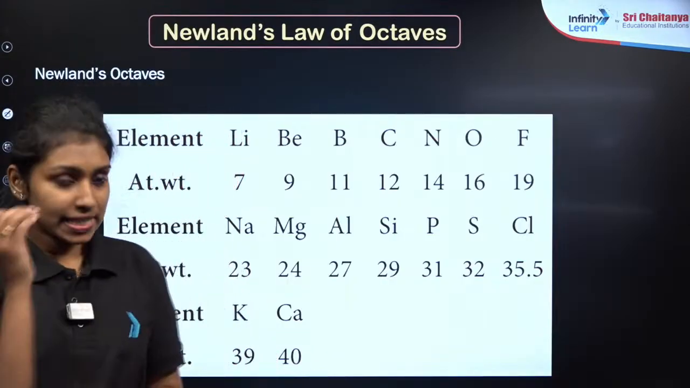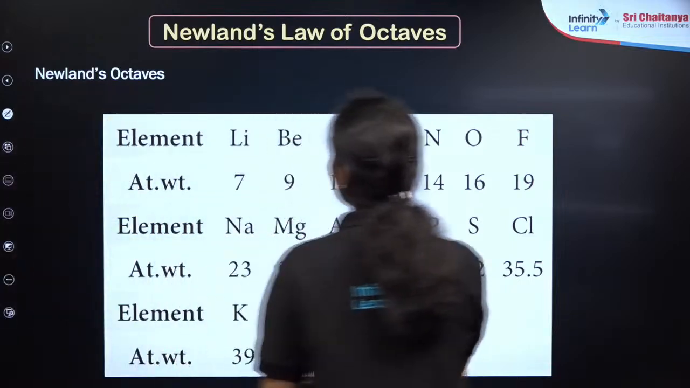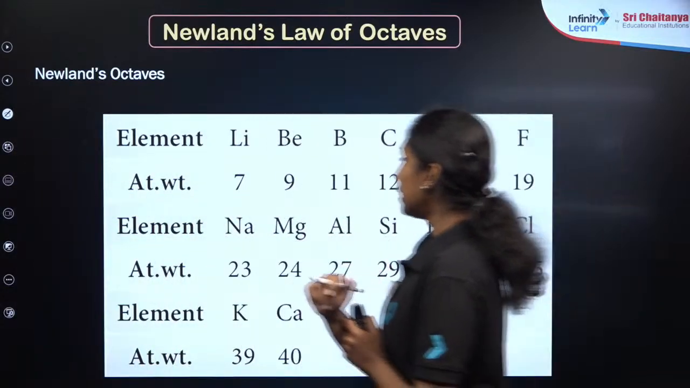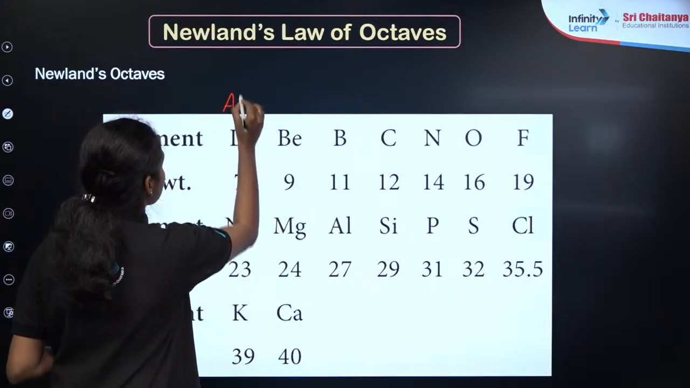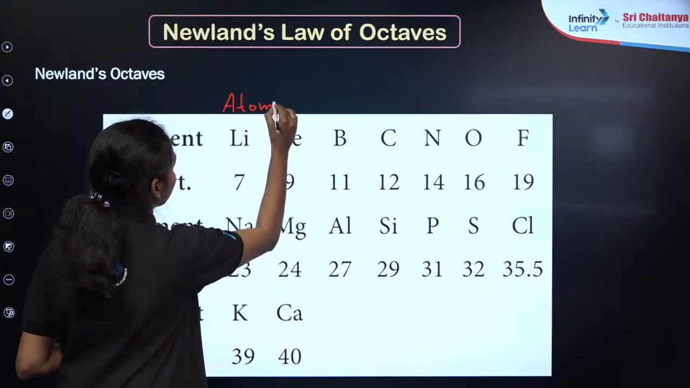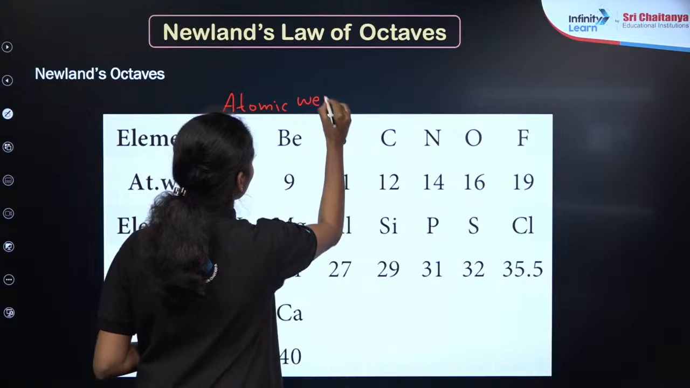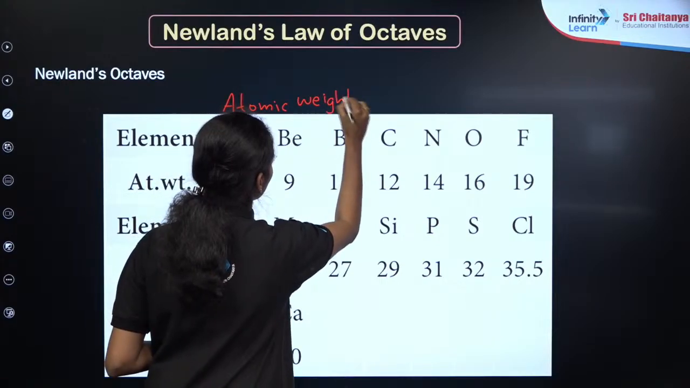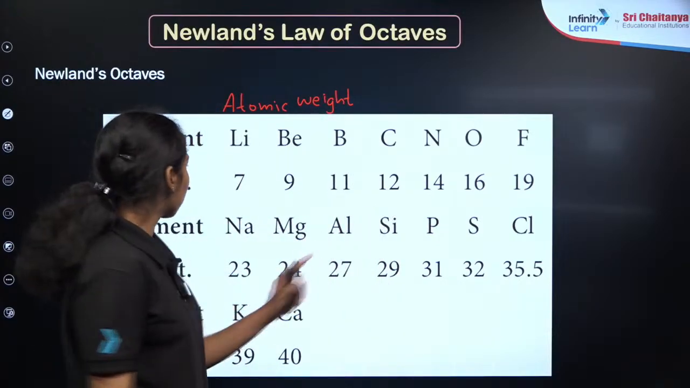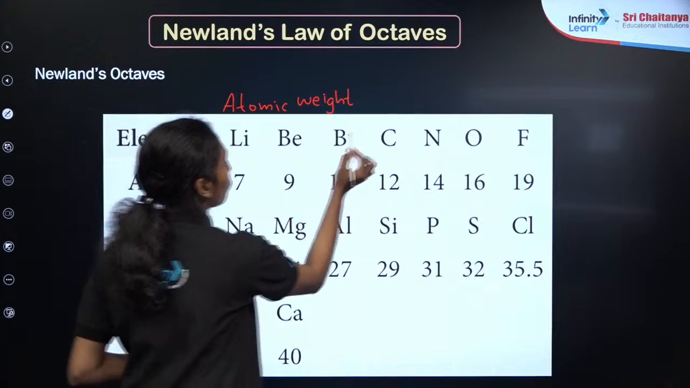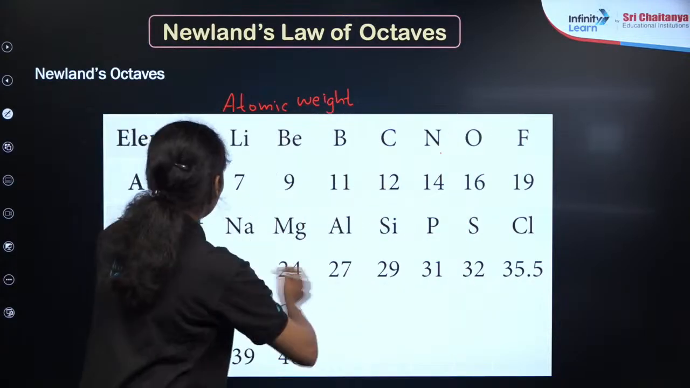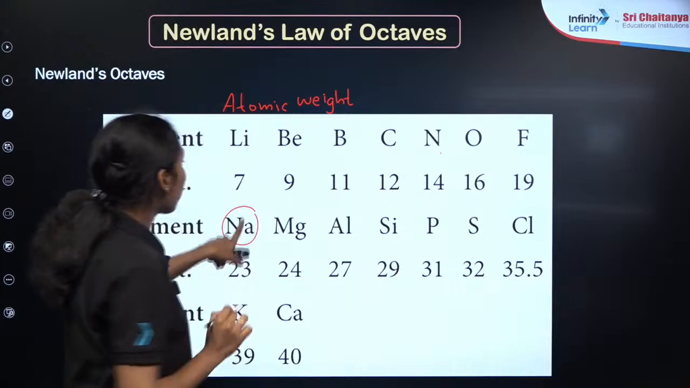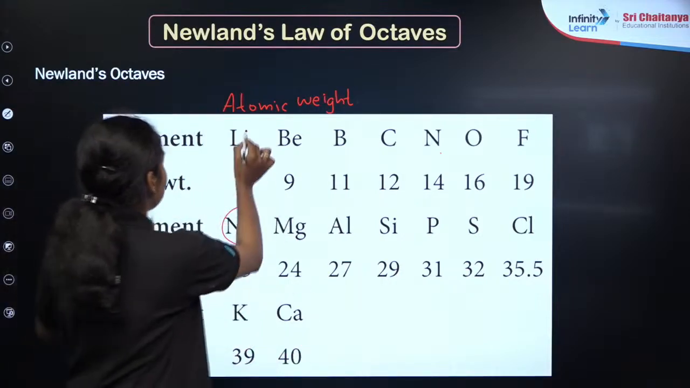Okay. As you can see here, the table shows Newlands' octaves. Here, he arranged the elements in the increasing order of atomic weight, right? Lithium, beryllium, boron, carbon, nitrogen, oxygen and fluorine. Again, the eighth element, that is sodium, has the same properties as lithium, the first element.